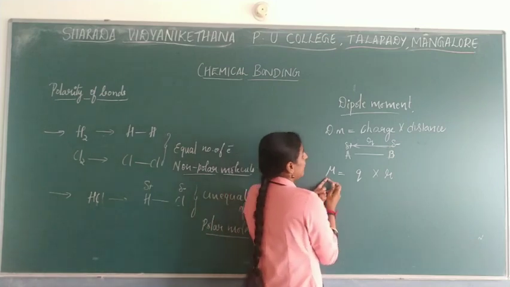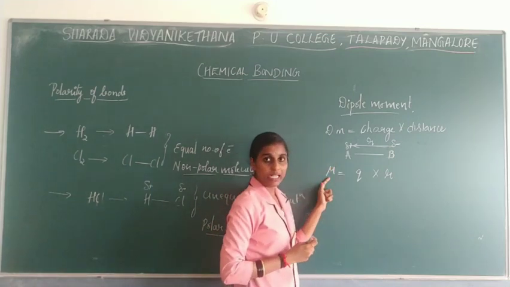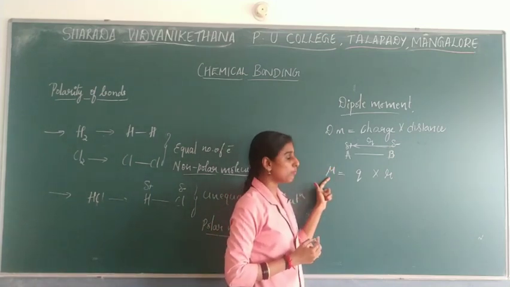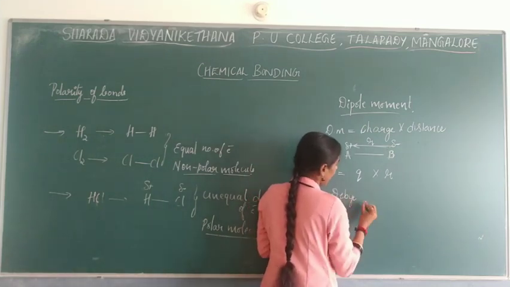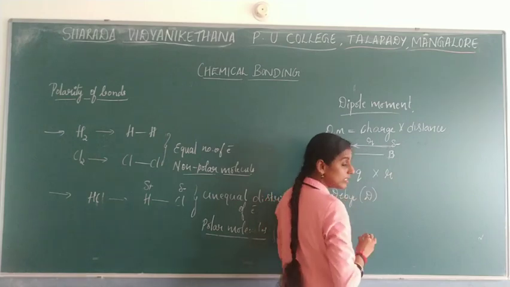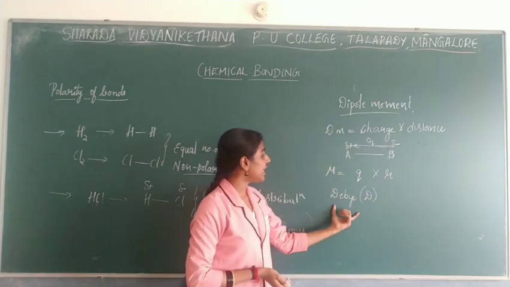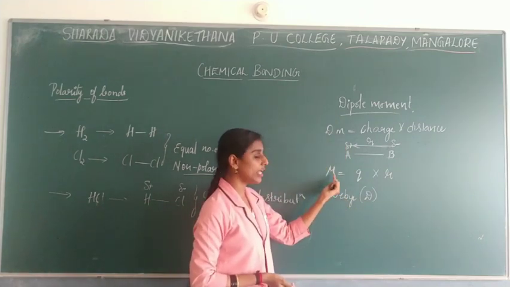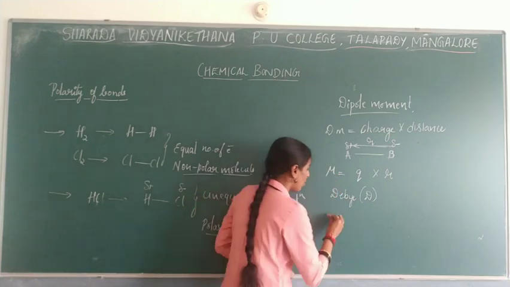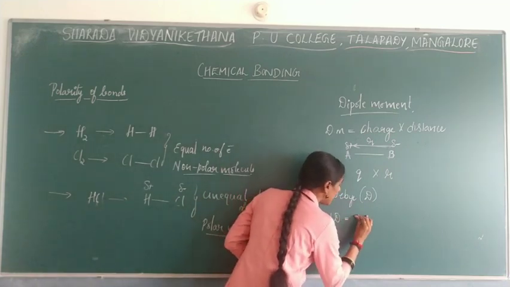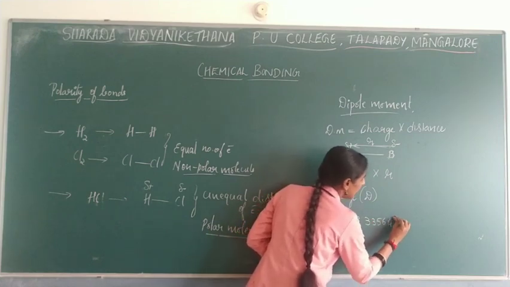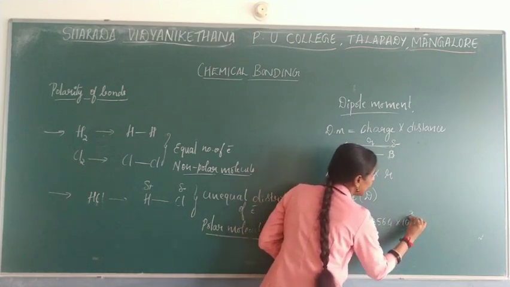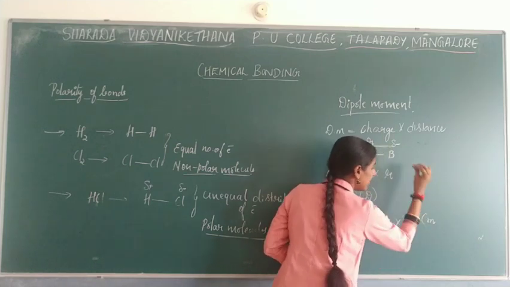When we write the dipole moment, the unit of dipole moment is the Debye, which is represented by capital D. So Debye is the unit of dipole moment. 1 Debye is equal to 3.33564 into 10 to the power minus 30 coulomb meter.